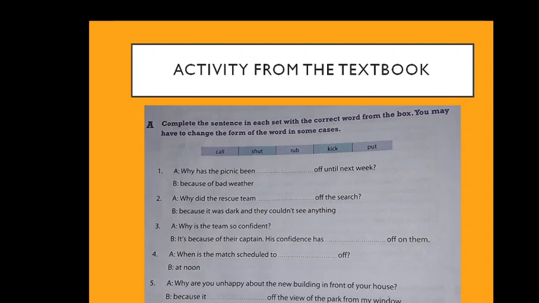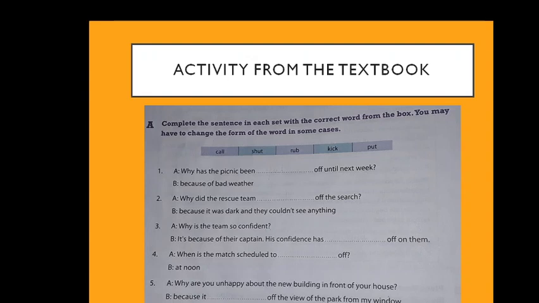Now, we will see an activity from the textbook. Okay. The exercise is: complete the sentence in each set with the correct word from the box. You may have to change the form of the word in some cases. So, you can see this is an exercise from your textbook. There are clues also given and you have to go through the exercises. You have to read the sentences here and complete the sentences.